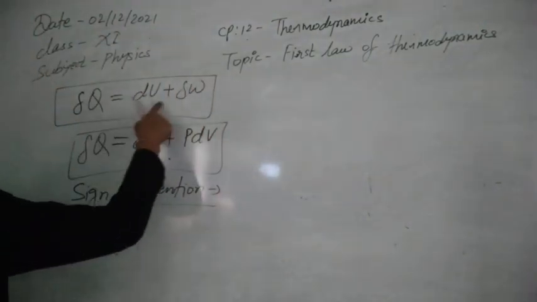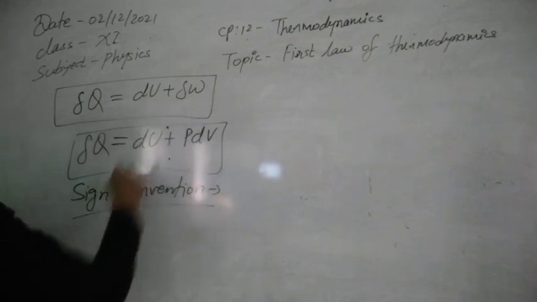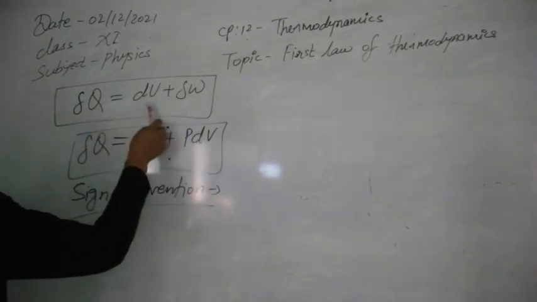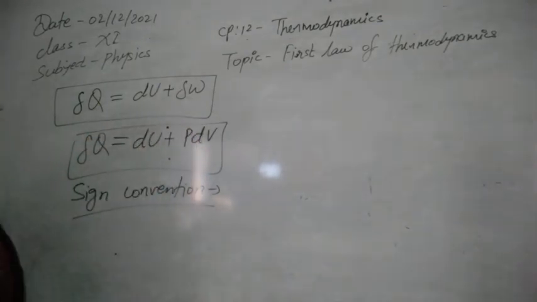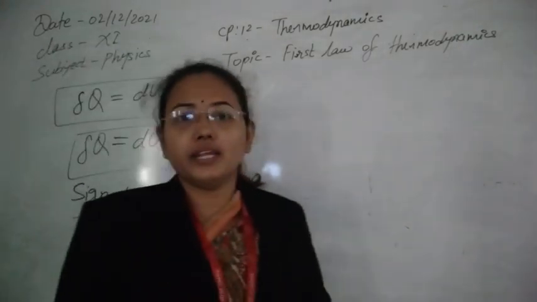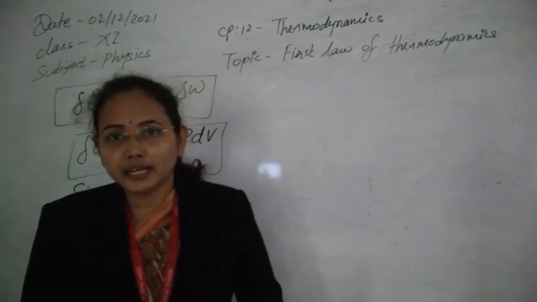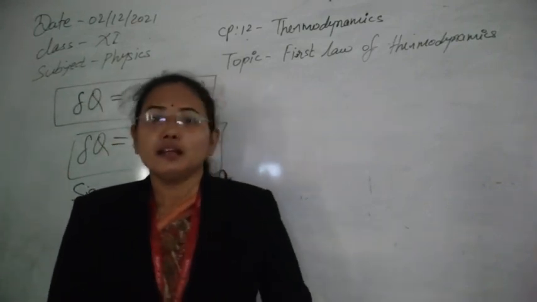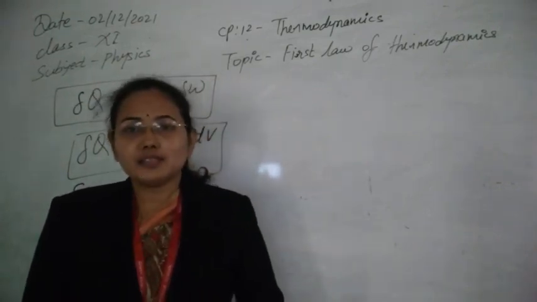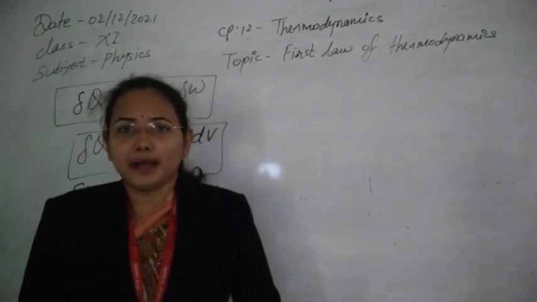In our question there are three variables: heat, internal energy and work done. We can add heat or extract heat, internal energy can be increased or decreased, and similarly work can be done on the gas or obtained from the gas.